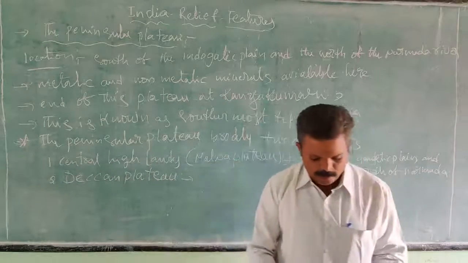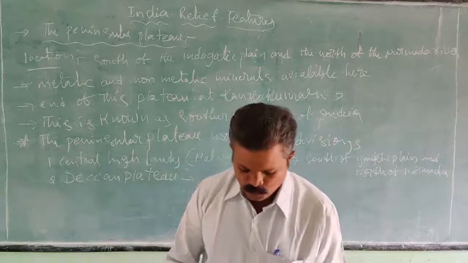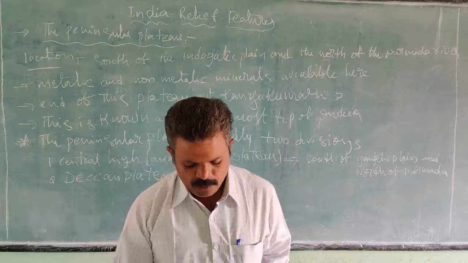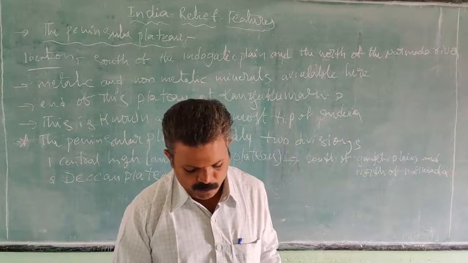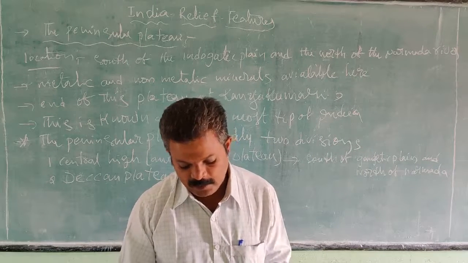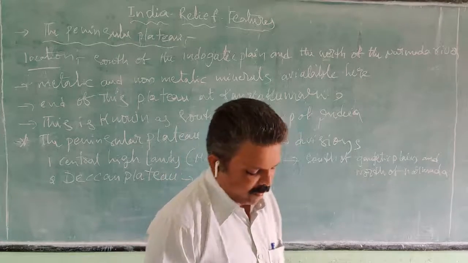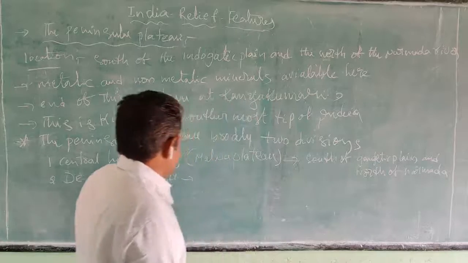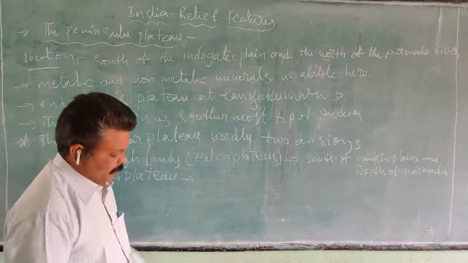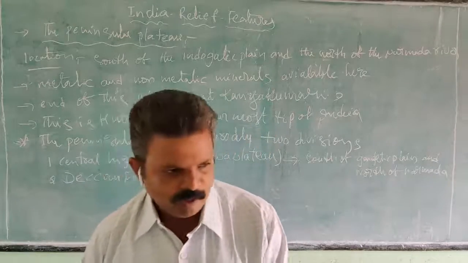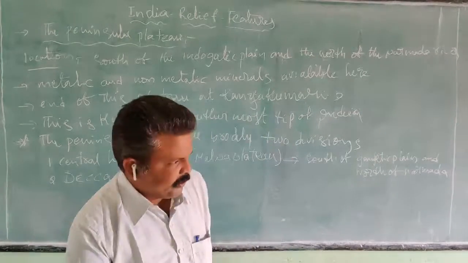The Deccan Plateau is located so that the Mahadev and Kaimur ranges form its north and eastern edges, and the Western Ghats and Eastern Ghats form the southern boundary of the Deccan Plateau.